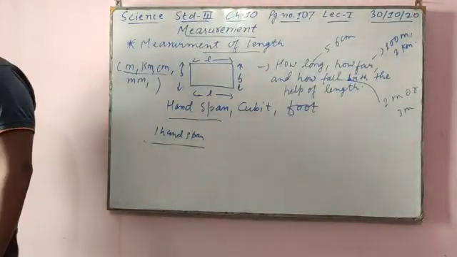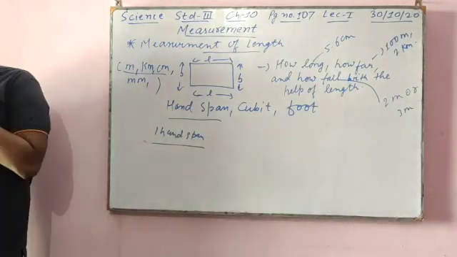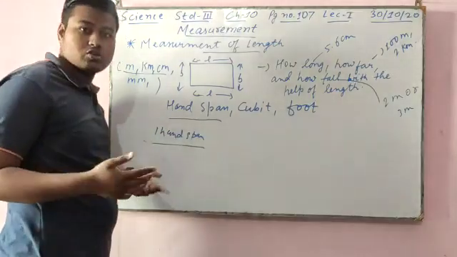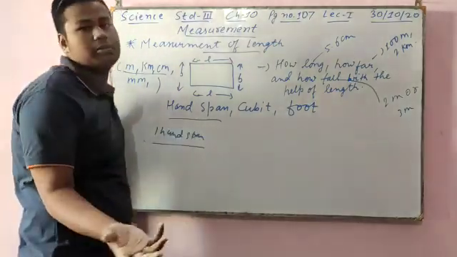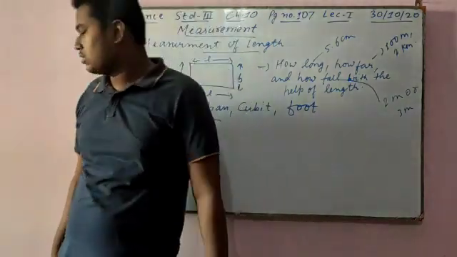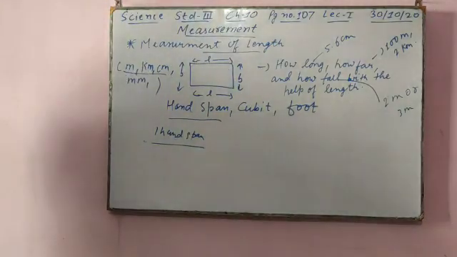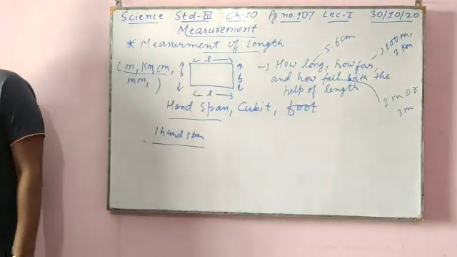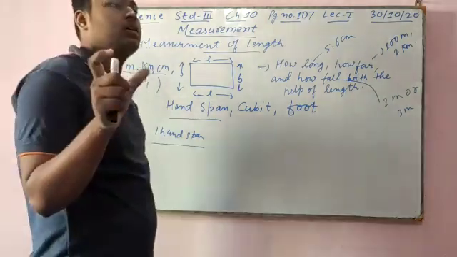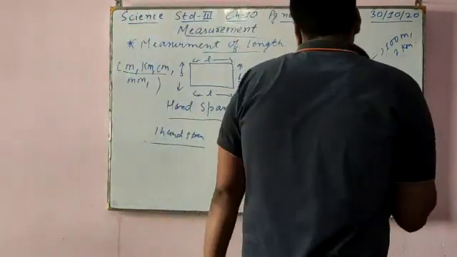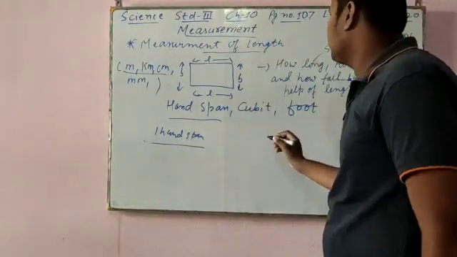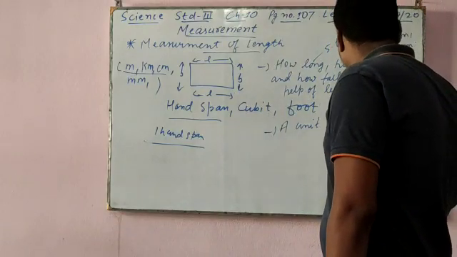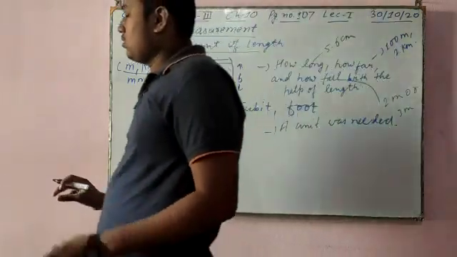Now what about 5 spans for one person, and 6 for another? For me the hand span is this. A bigger, taller man, when he measures, it will go till 6. So this was not a good length. So for the standard unit for length, a unit is a fixed quantity. For all proper measurement we need what? A unit was needed. This unit will tell the correct measurement.